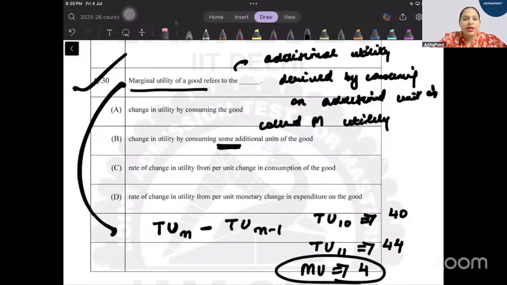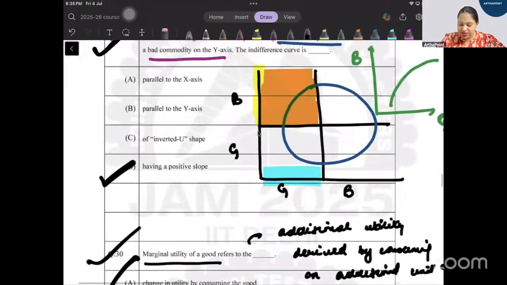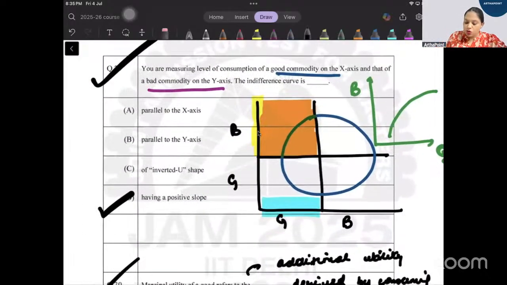Now let us go ahead. That slope part of the bad one. Yes, very simple, beta. So we just have to make a circle. If both are good goods, then this is my indifference curve, this part. If x-axis is bad and y-axis is good, then this is my indifference curve.